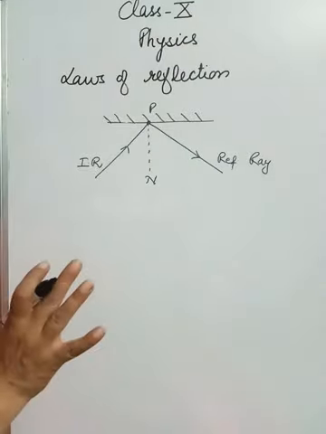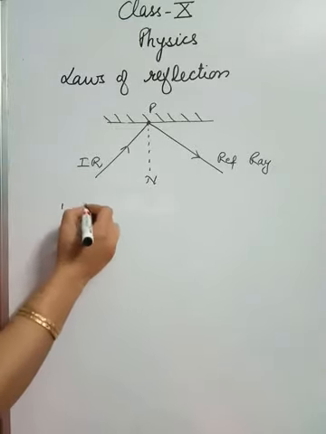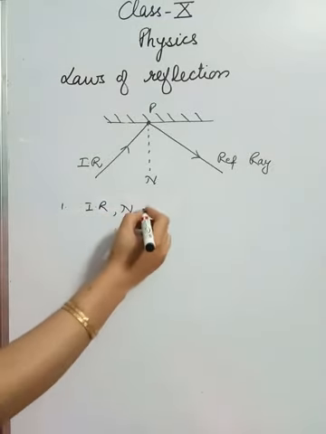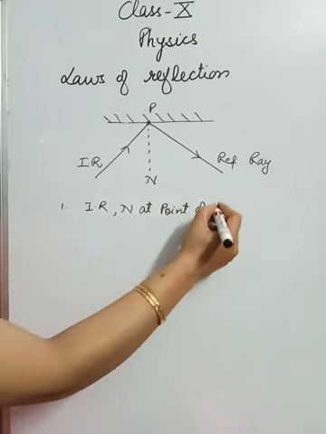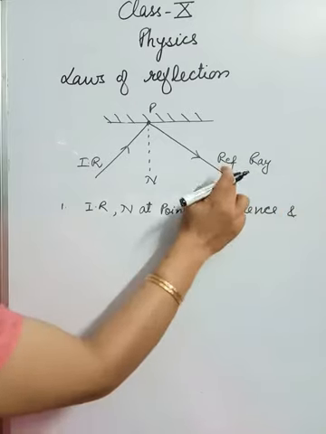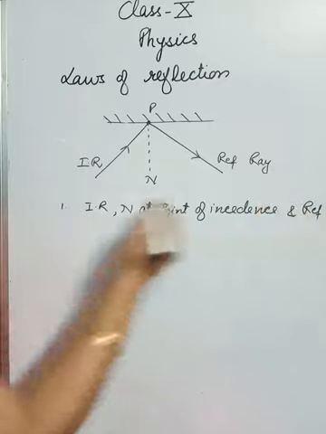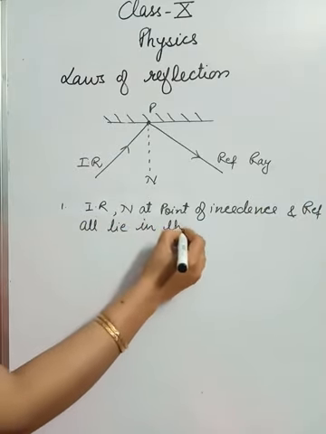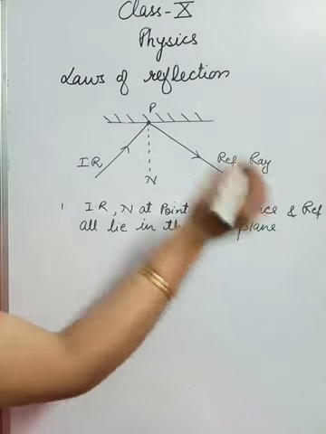So what does the first law say? The first law says that the incident ray, the normal at the point of incidence, and the reflected ray all lie in the same plane. So this is our first law, okay.